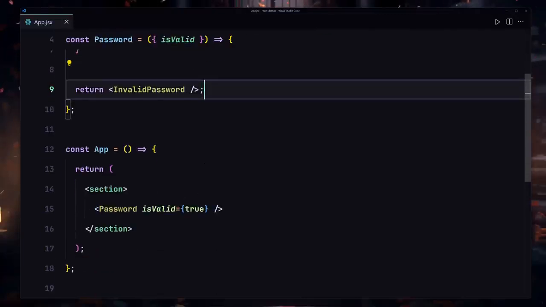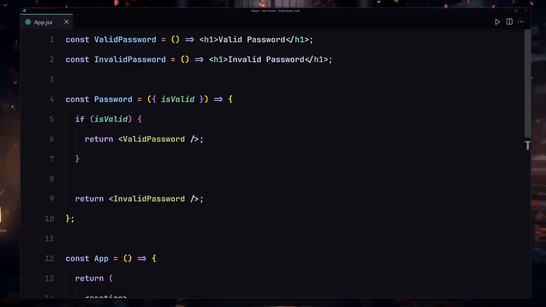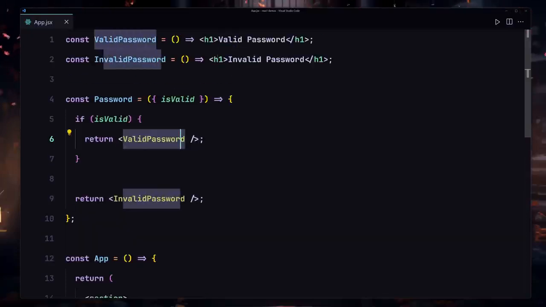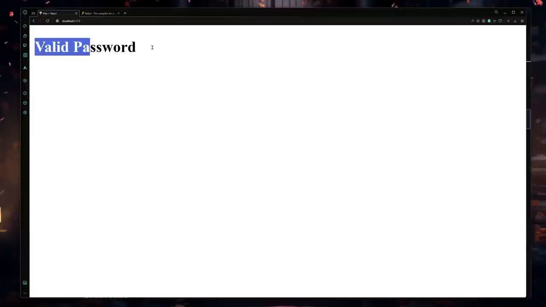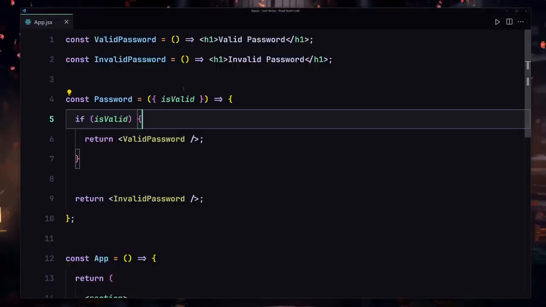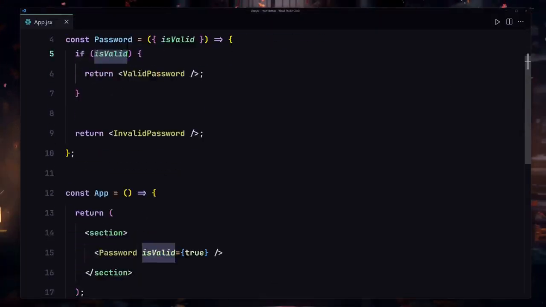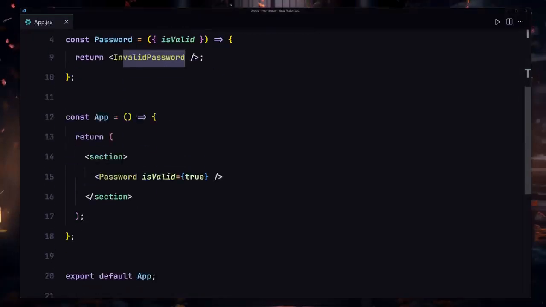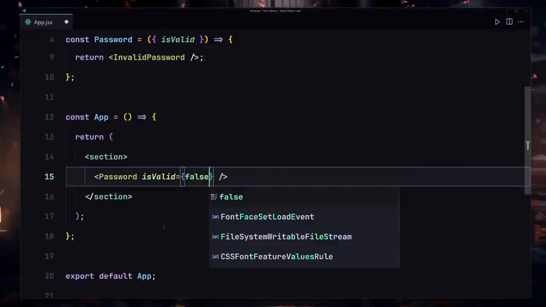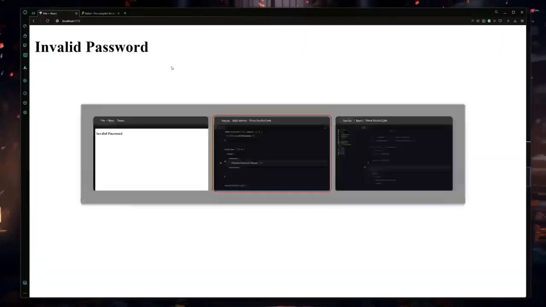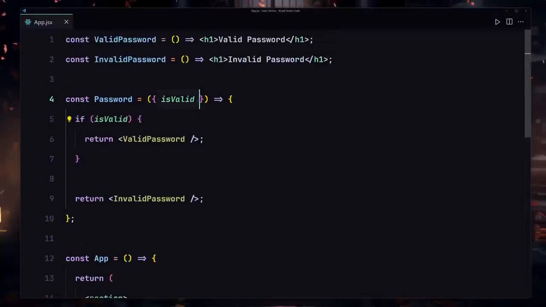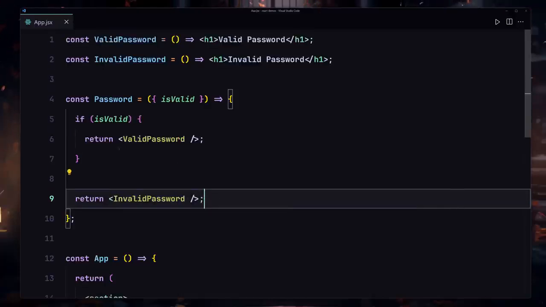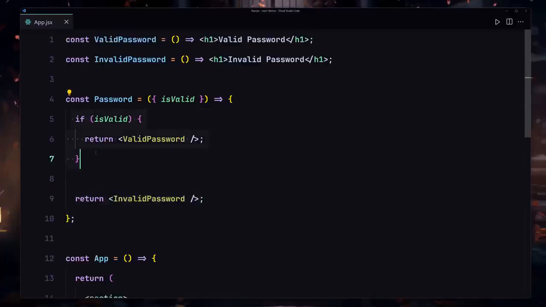So now in this case, the isValid is set to true. So it's going to give us the result of the valid password component, which is the valid password. And here you can see we are now getting the valid password component. Why is that? Because isValid is now set to true. But now if I make that false, let me just change that to false. And now we are getting an invalid password component right here. Because our isValid prop is set to false, it's not going to render this UI. Instead, it's going to render this UI right here. So that was the first way we can render our components based on some sort of condition.